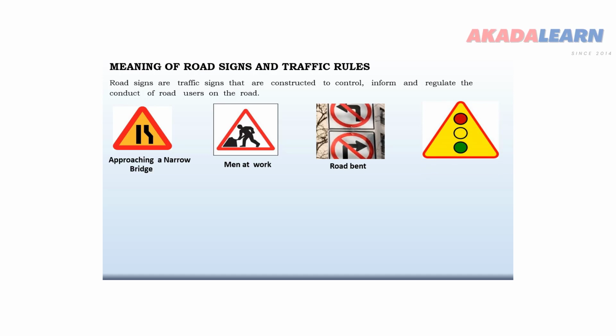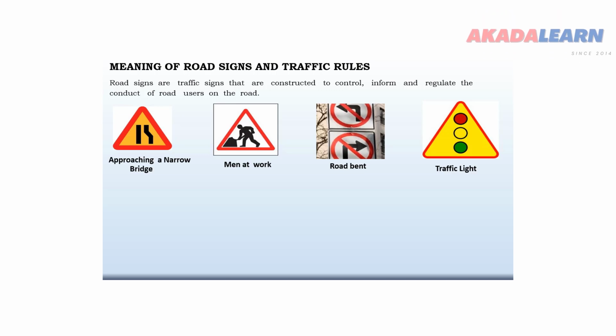The next sign you see is the traffic light, and the traffic light has three colors. The three colors are red, yellow, and green. Traffic lights are unique lights at road junctions. It helps to control the flow of traffic.